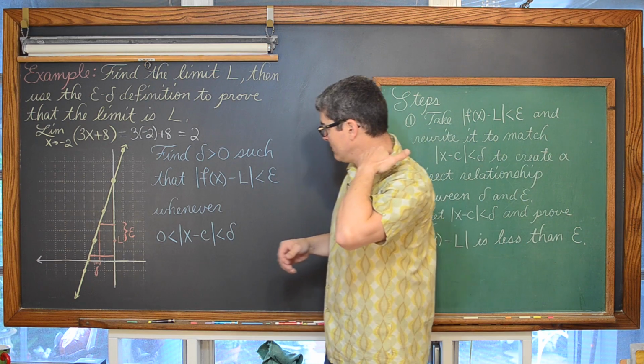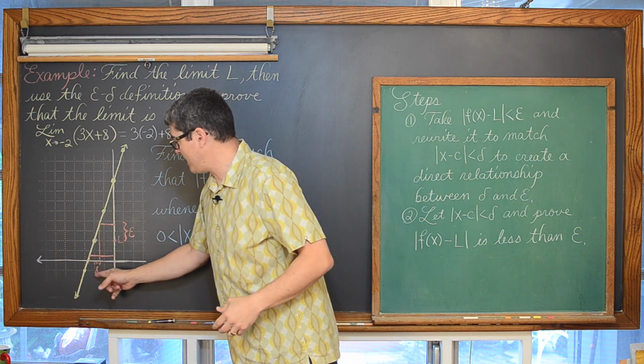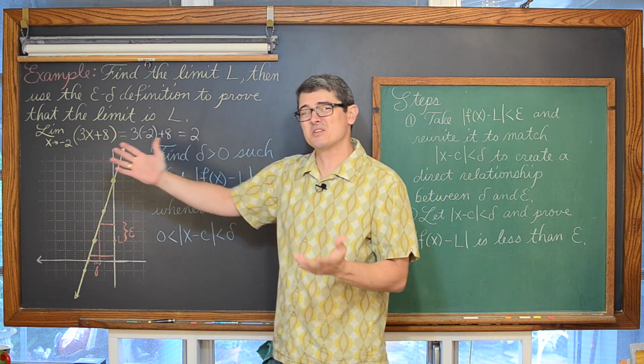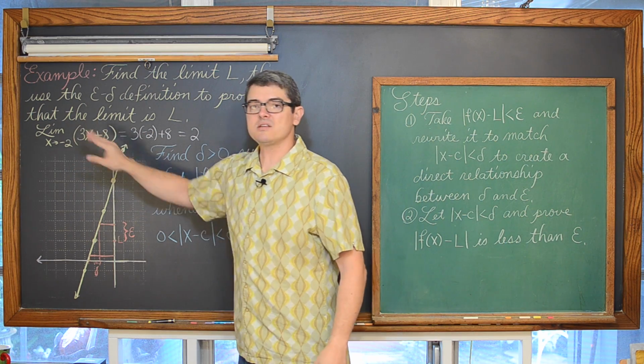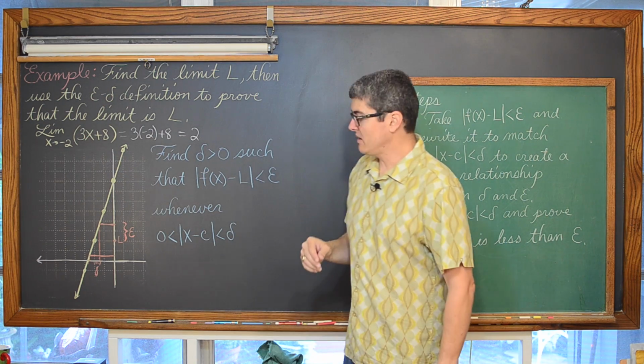In this line here, you're going to see a relationship between epsilon and delta that, because this is just a linear function, you can kind of see to some degree. You will at the end of the example, right there inside the linear function.